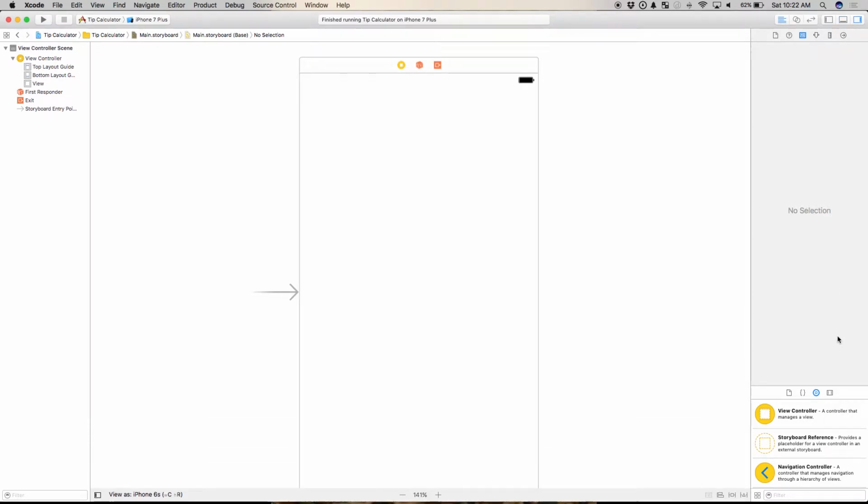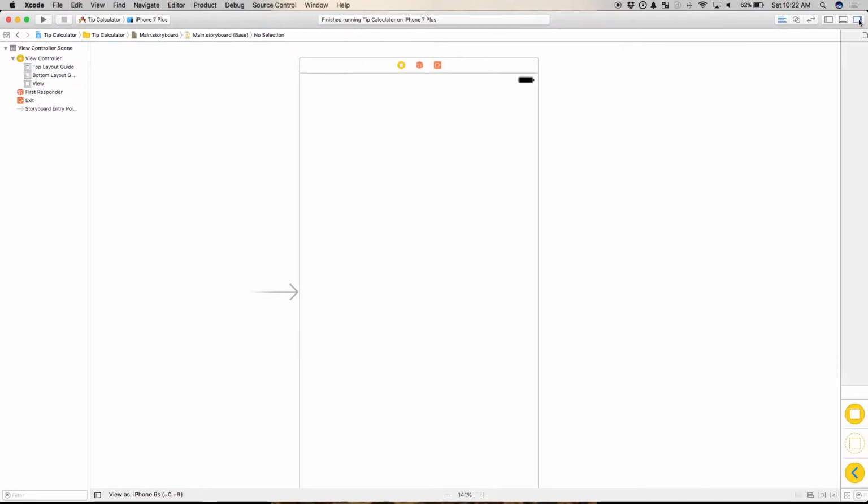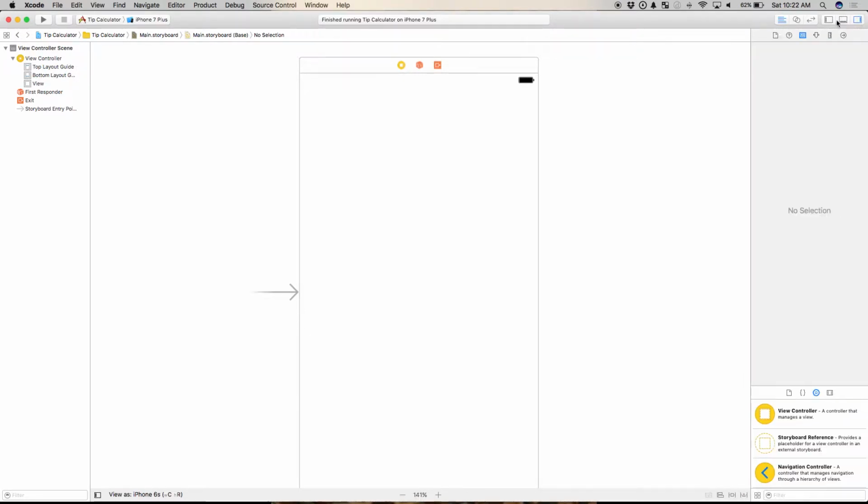What I do need to know is my object library over here, okay? On the right side of Xcode, if you don't see this, you can click on this tab right here. Everybody see that? I can move these panes and give myself some space. Apple has pre-built a bunch of really cool objects for us to use so that we don't have to design a text view or a button from the ground up. I don't have time for that. I'd rather just use what Apple has pre-built. Cool, we can run with it, okay?